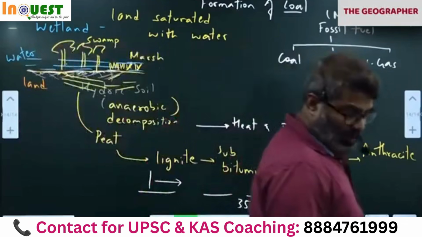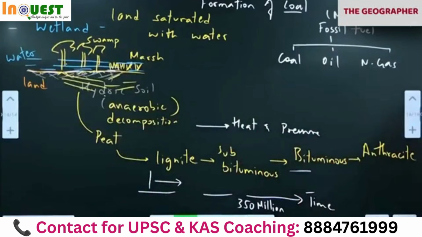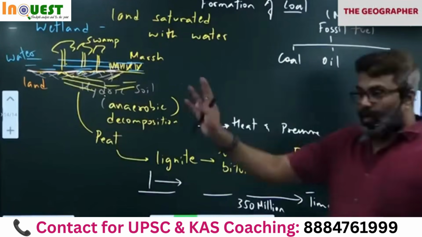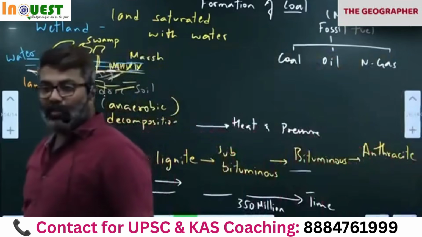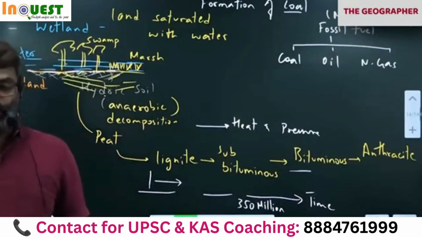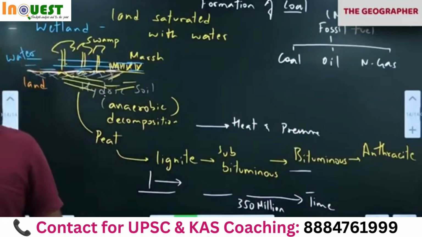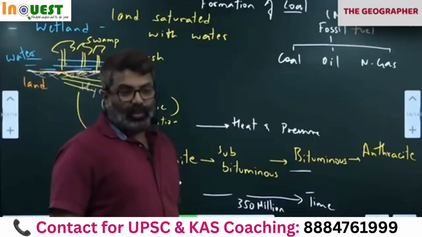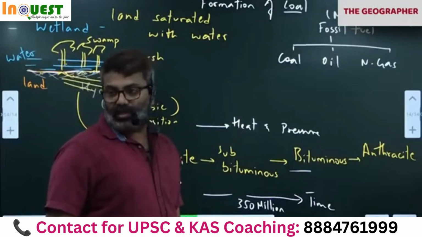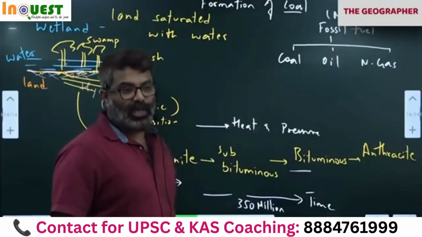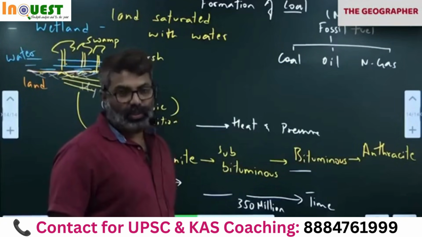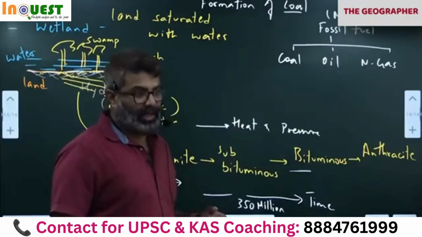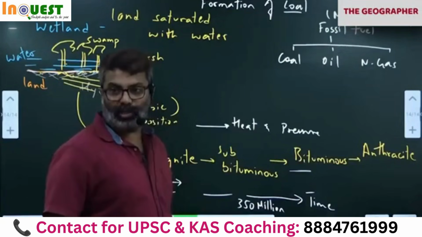Now jump to Madhya Pradesh. Start from Singrauli, all the way up to Raniganj in West Bengal. It is one area, complete Madhya Pradesh, Chhattisgarh, Jharkhand, West Bengal, Odisha. There is one full belt. Largest coal deposits of India are found in Chhattisgarh, West Bengal, Odisha, Jharkhand. Okay. As of now, largest producer is Chhattisgarh. Largest producer of coal in India is Chhattisgarh, followed by Odisha and Madhya Pradesh.